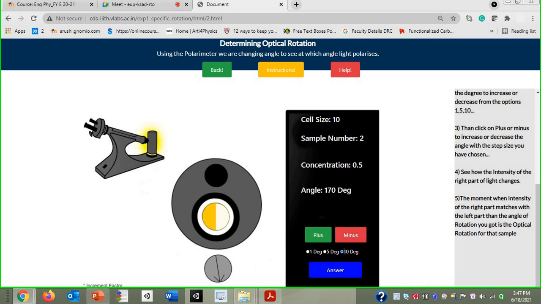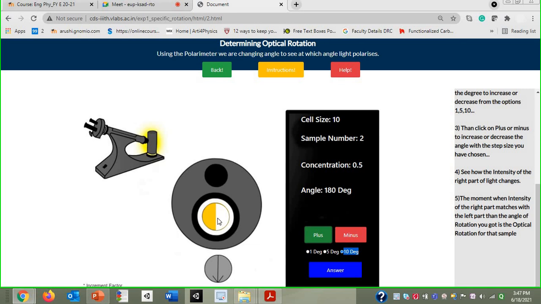So we will take this 1 degree movement over here. Now whatever is the view, first arrange this particular view, then click on the plus button and see a condition where you will get the complete intensity over the entire circle. This is the step that you have to follow.